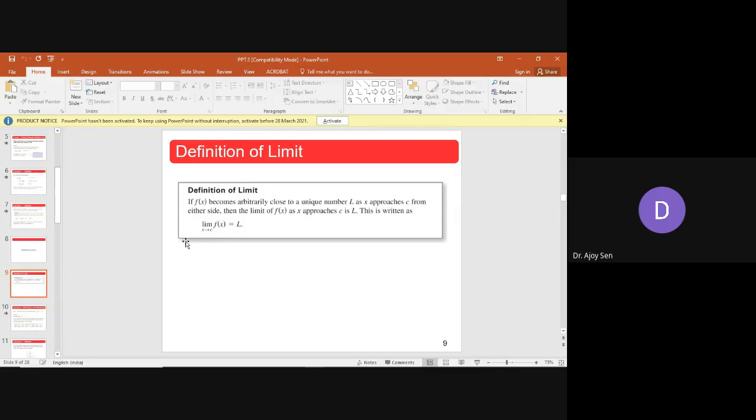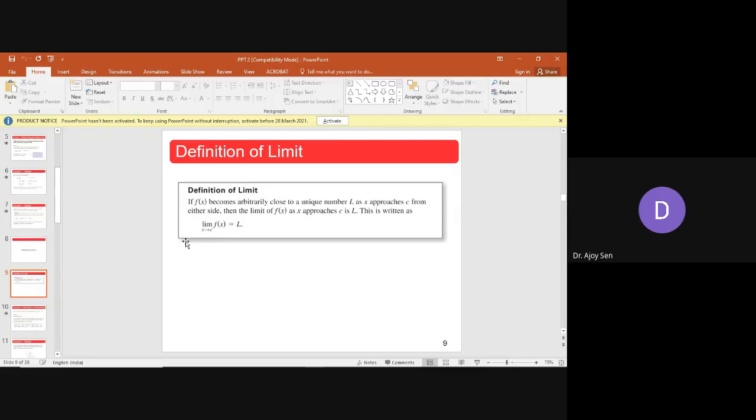I'm telling you again, you have a variable x which is approaching towards a fixed value c. Now that x can approach c from either side of c, from the left side or the right side.